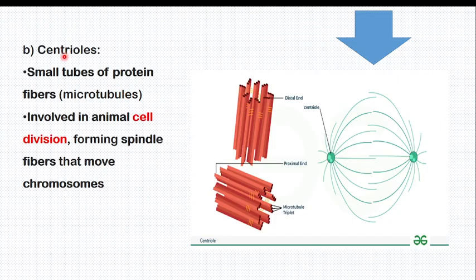During cell division, please keep remembering centriole, because these centrioles are going to help you understand cell division, because in cell division you can't say cell division without saying spindle fibers. So centriole, their role is, it is a protein which makes spindle fibers during cell division. Thank you so much.